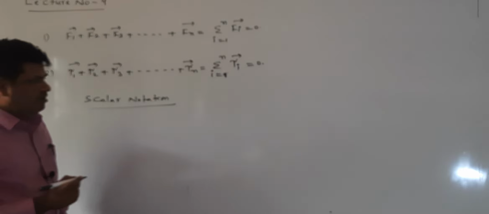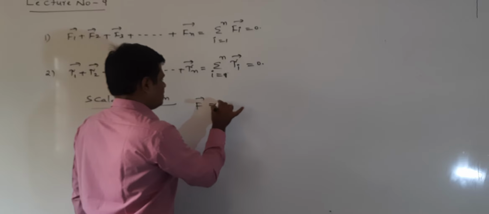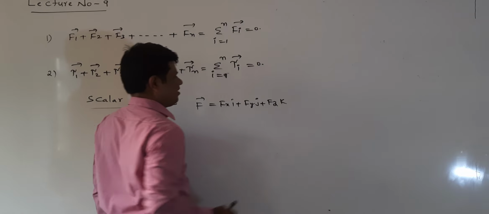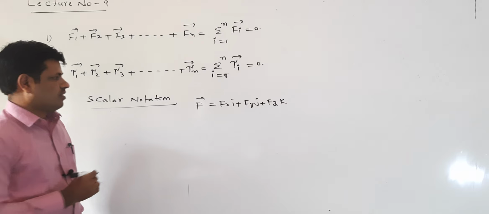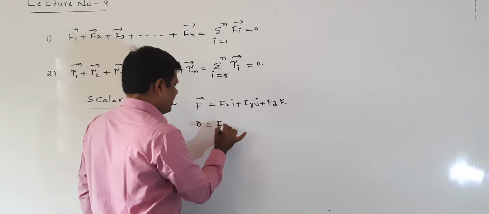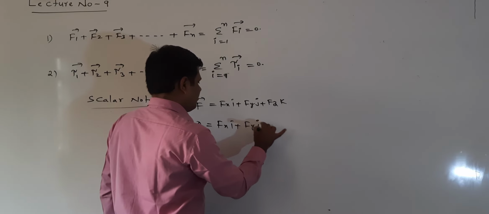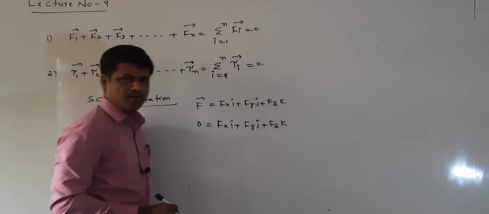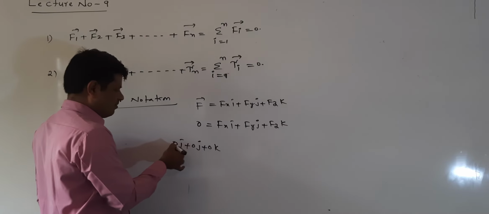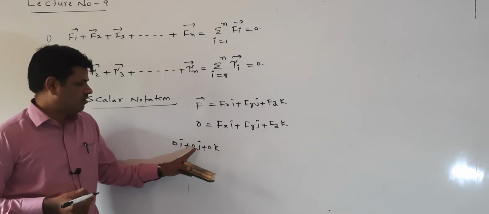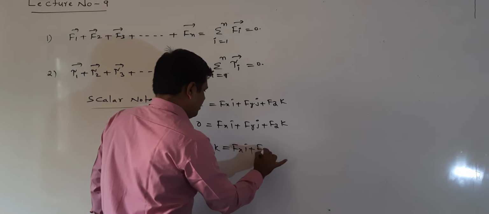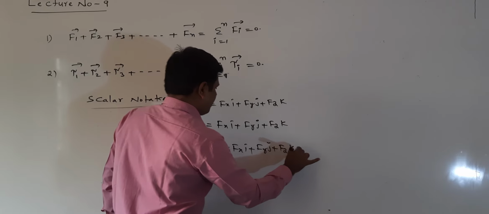Scalar notation means, suppose force F bar is there. We write Fx i plus Fy j plus Fz k. When the force is 0, Fx i plus Fy j plus Fz k equals 0i plus 0j plus 0k. Writing it like this, 0 into i is 0, 0 into j is 0, 0 into k is 0, so it becomes Fx i plus Fy j plus Fz k.